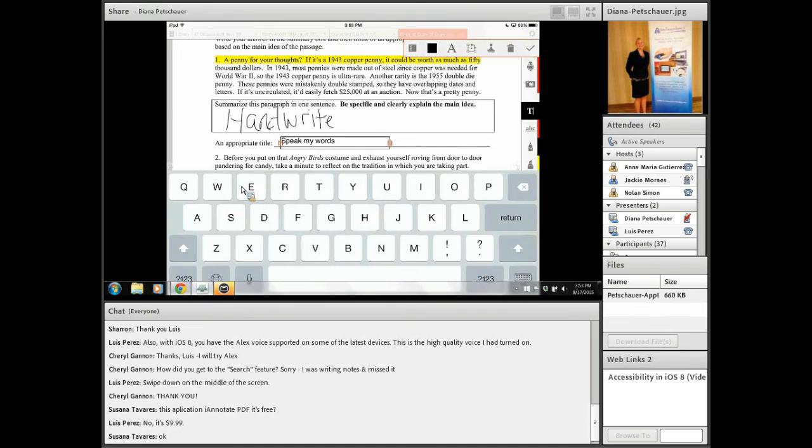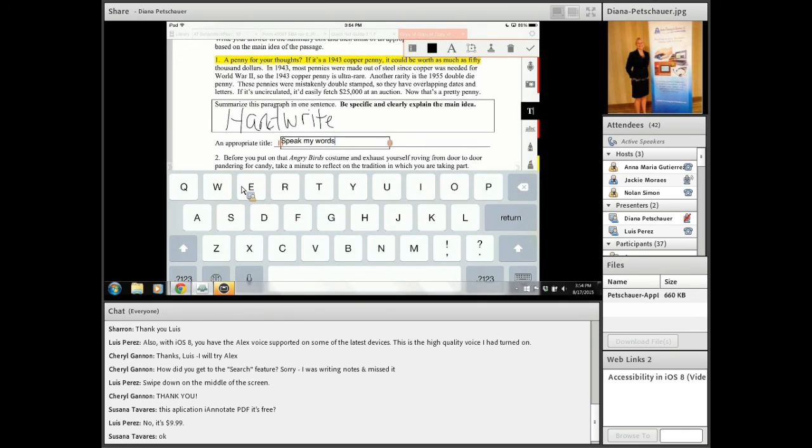Another great option with the built-in keyboard is built-in word prediction. But there are other options now for adaptive on-screen keyboards. So typically before you were only able to use this built-in on-screen keyboard, or you can use an external Bluetooth keyboard, meaning you don't have to tap on the screen. You could use a typical keyboard that connects via Bluetooth wirelessly to the iPad. That is also an option. You can use external keyboards if they need that tactile input. If you need a large print keyboard or a large contrast keyboard that's external, you can certainly connect that and be typing with that. You don't have to use the on-screen keyboard.